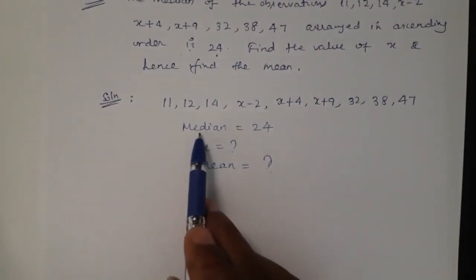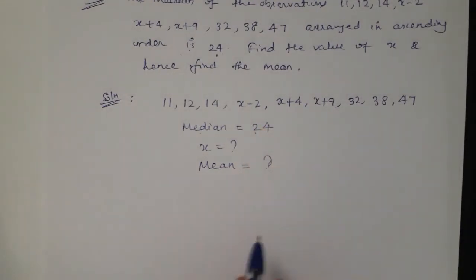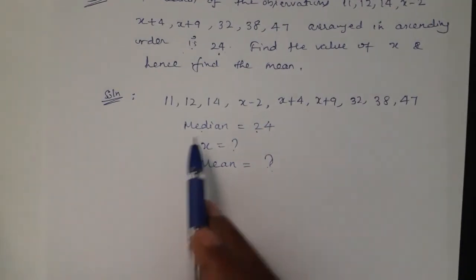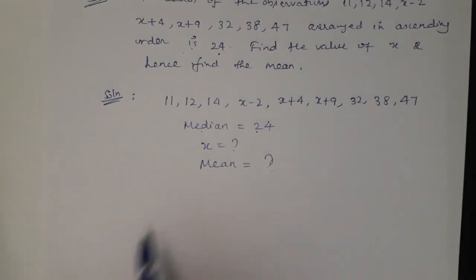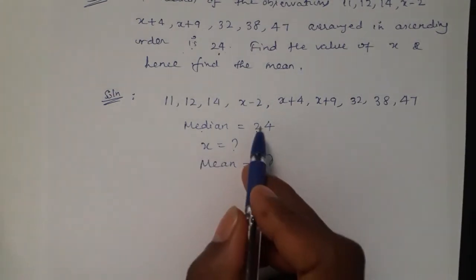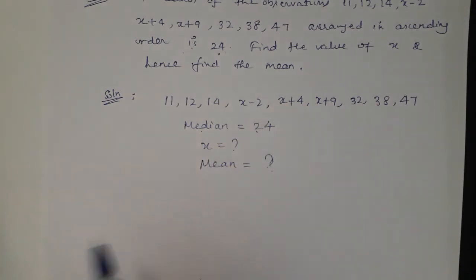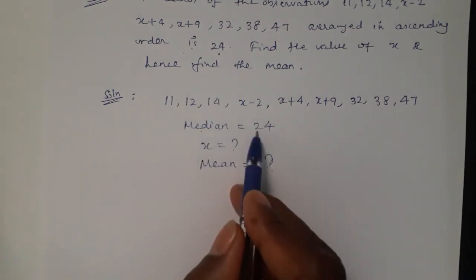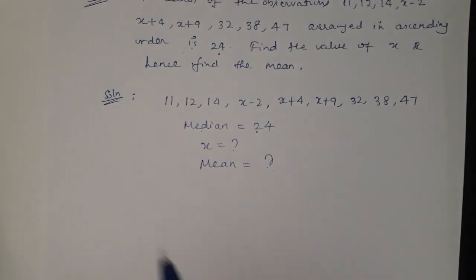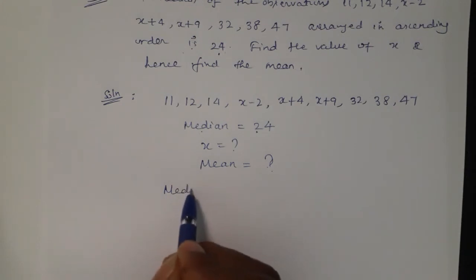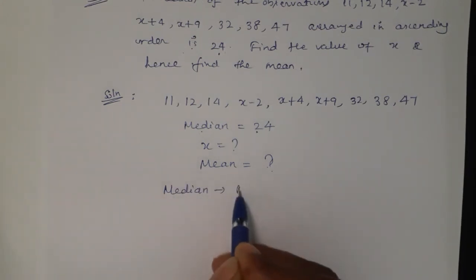As we know, even if the median is given as 24, we have to use its formula, because in that something is hidden. That we have to break now. How to break this hidden information? Very simple. We will use the median formula. Median is the middle.